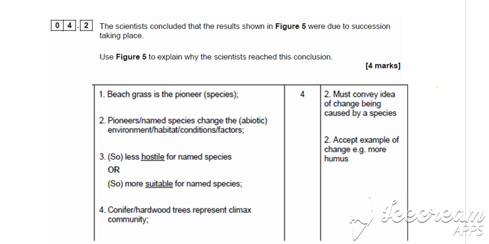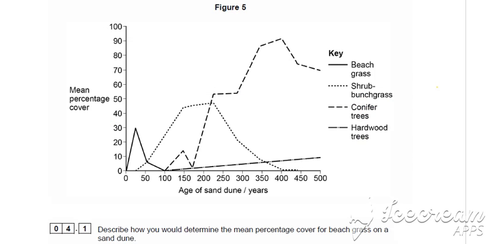Question 4.2. The scientists concluded that the results shown in figure 5 were due to succession taking place. Use figure 5 to explain why the scientist reached this conclusion. So the question asks us to use figure 5, so we should be making reference to this graph.